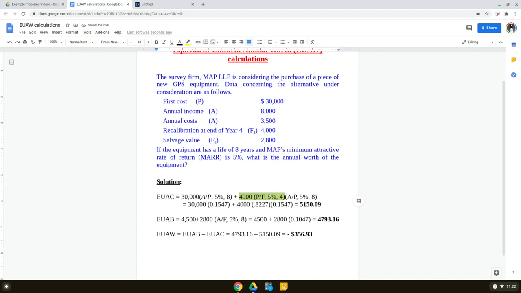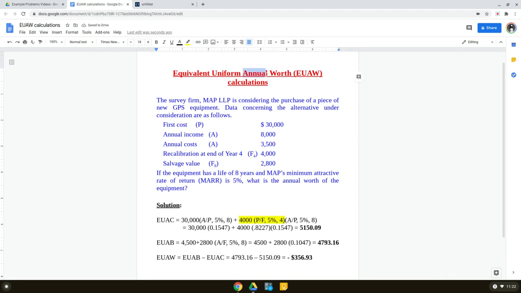But what we want to calculate is annual. So we need to convert that P value into its equivalent annual value. So again, we need to multiply by the A given P factor at 5% and 8 years, because we want to distribute that over 8 years. Now we need to find the values of these factors from the compound interest table.